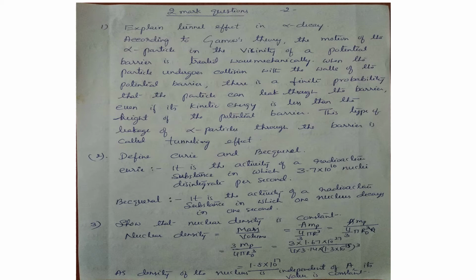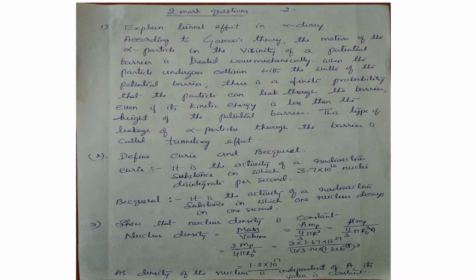According to wave mechanics, there is a finite probability that the alpha particle can leak through the barrier. Even though its energy is very low, it can still come out of the potential barrier due to the many collisions it undergoes, and in one of the collisions it may come out. This is how the emission of an alpha particle from the nucleus is explained. This effect is called the tunnel effect.